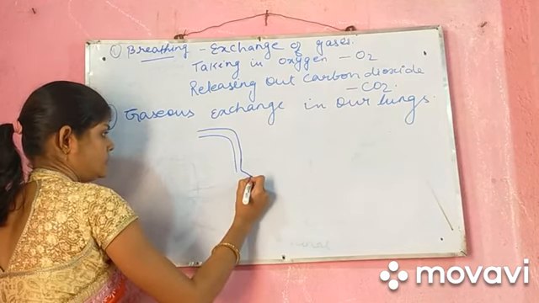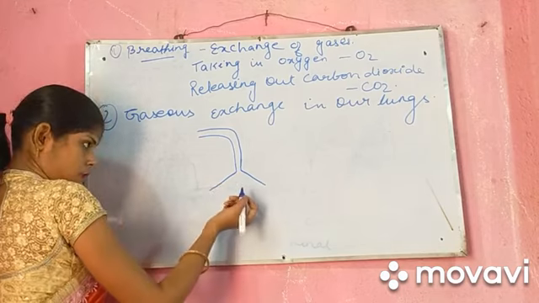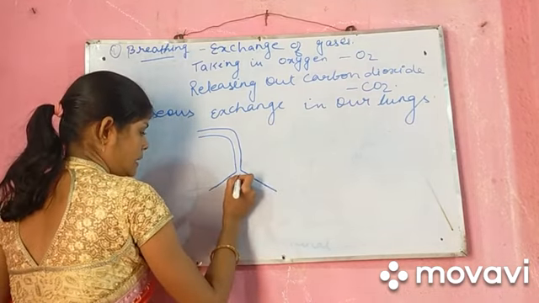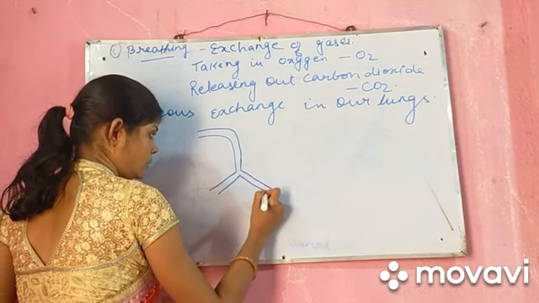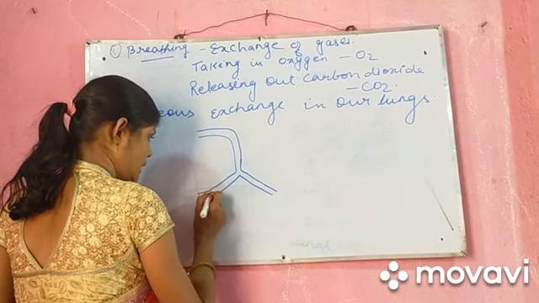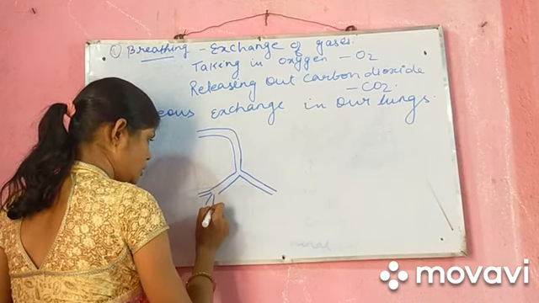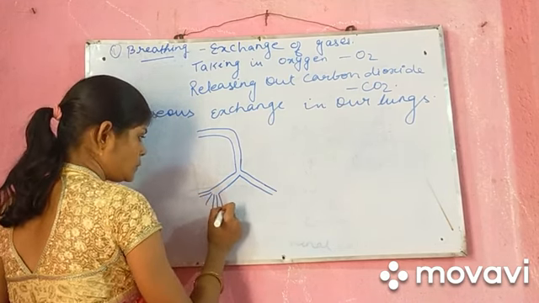The trachea is divided into both the lungs as the bronchus. Each bronchus is further divided into small branches known as bronchi.